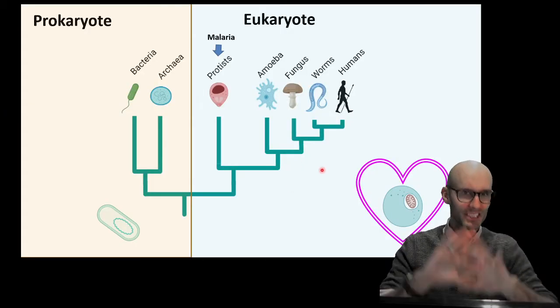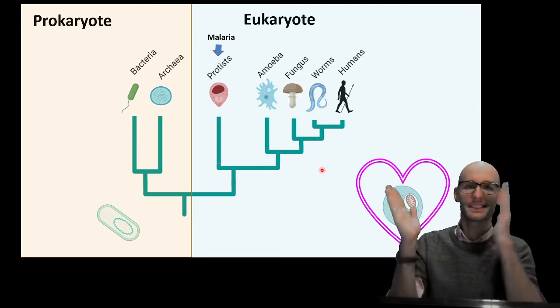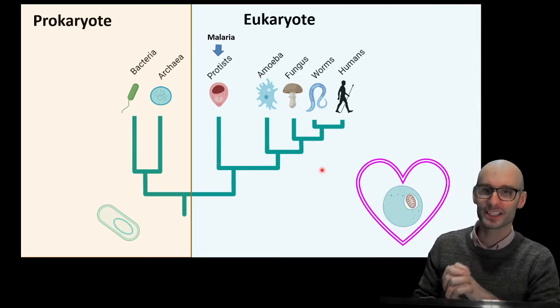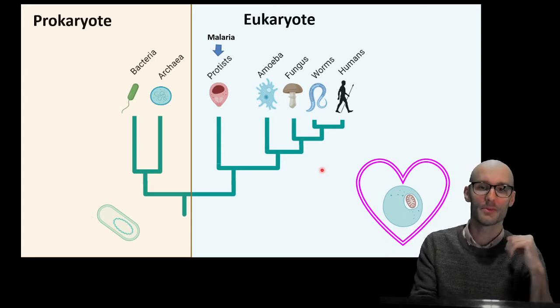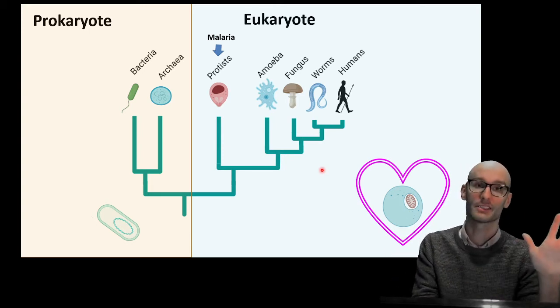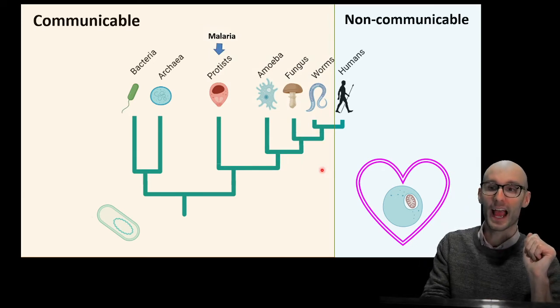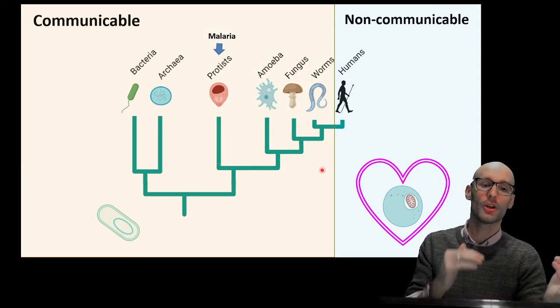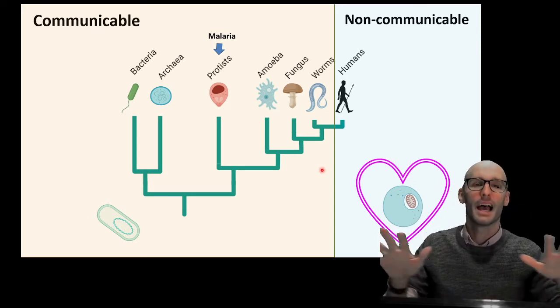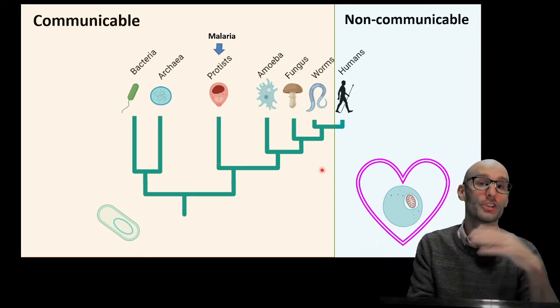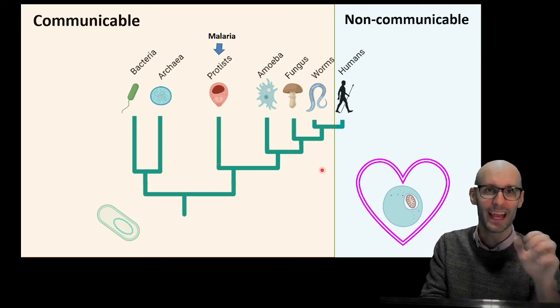So first up, just to categorize it, just to put everything nice into our boxes, protists are eukaryotes. So they have those complicated cells with nuclei and mitochondria. So they're on the eukaryote side of pathogens. They are a communicable disease. Even though they're not directly spread human to human, they are spread throughout the population. And it's not a non-communicable disease like cancer or dementia.